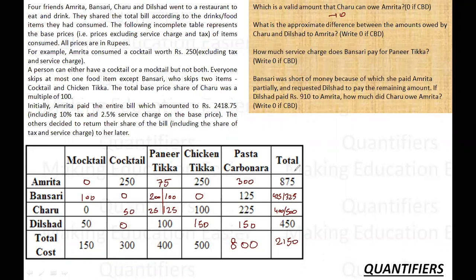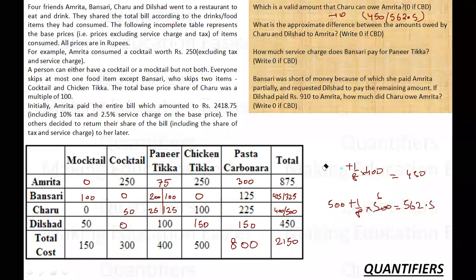But if I talk about those 2 possibilities, what are they? Charu can either owe 400 plus 1 by 8 of 400, that is 12.5, or 500 plus 1 by 8 of 500. So in this case she will owe 450, and in this case 562.5. So these are the 2 possibilities, 450 and 562.5. Okay, let's move ahead.